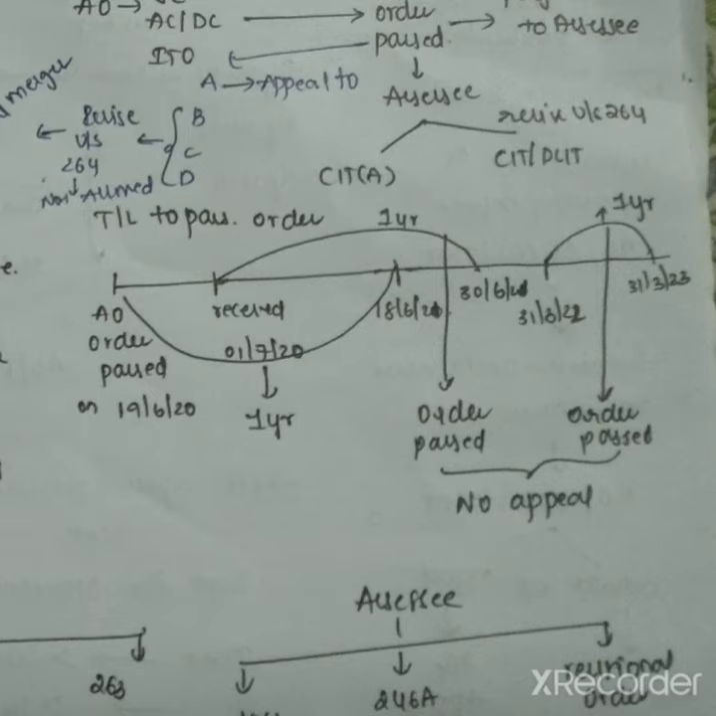And see, if the SSC goes for revision under 264, against this order under section 264, no appeal can be filed. So that is the last judgment, the last and final opportunity. You can't go behind that order.